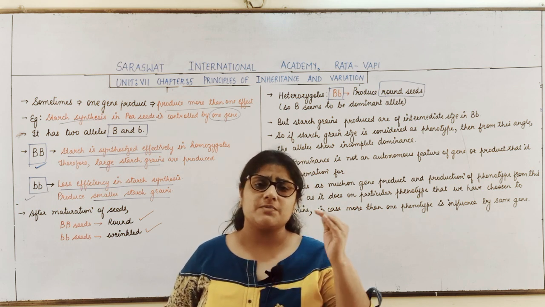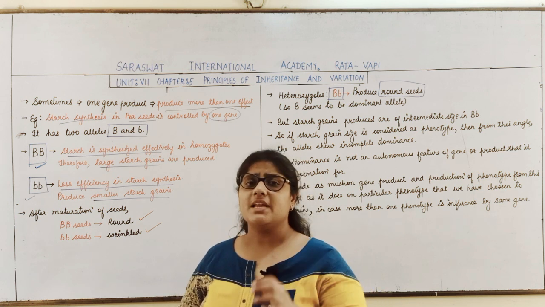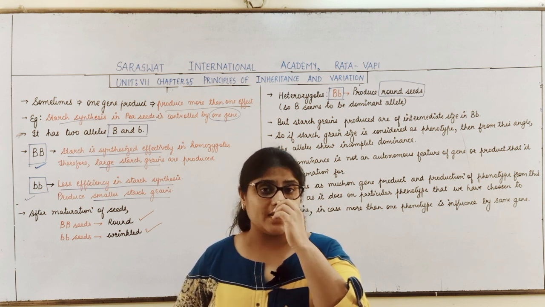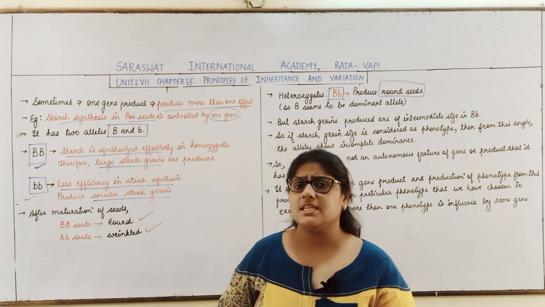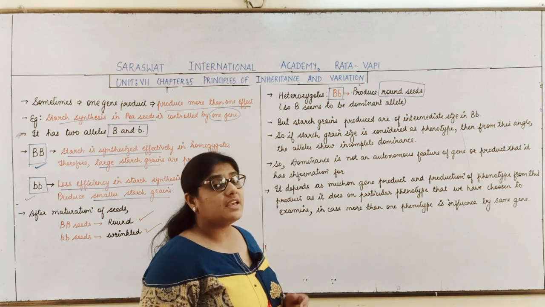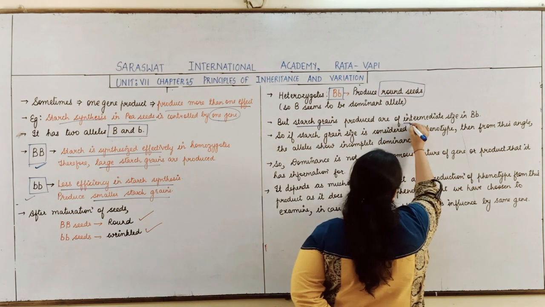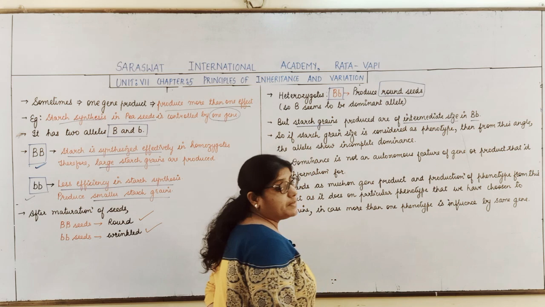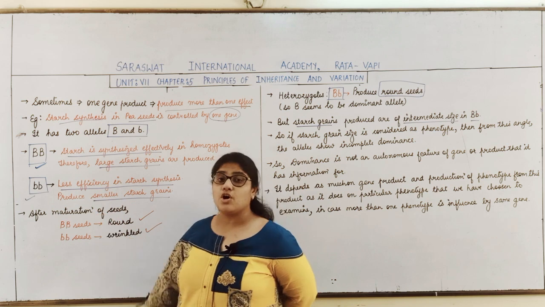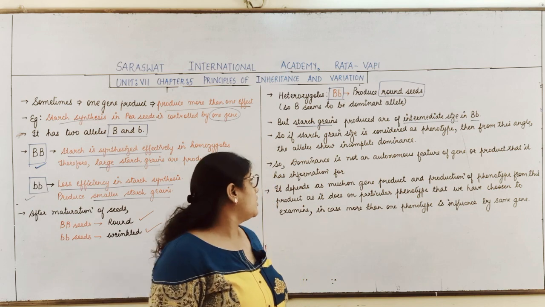So according to us, which type of starch grain should be produced in a heterozygous condition? It should be larger starch grains. But this is not the result, students. In the heterozygous condition the seeds are round, but the size of the starch grain is intermediate. So here the starch grains are of intermediate size in capital B, small b. That is, they are neither larger starch grains nor smaller starch grains. They are intermediate between larger and smaller.